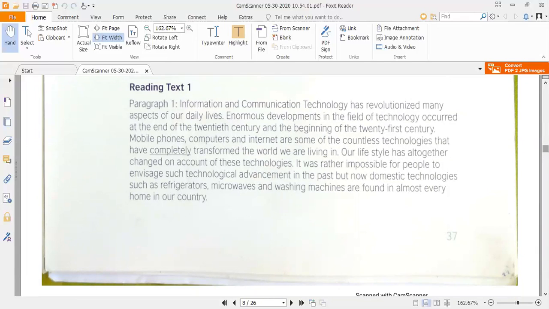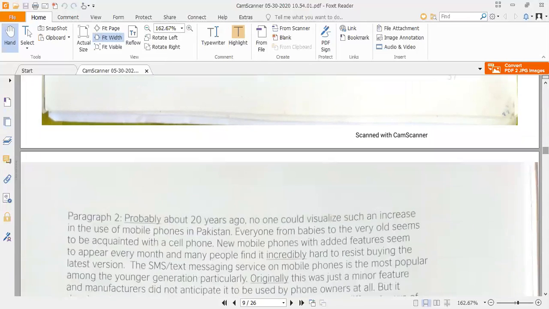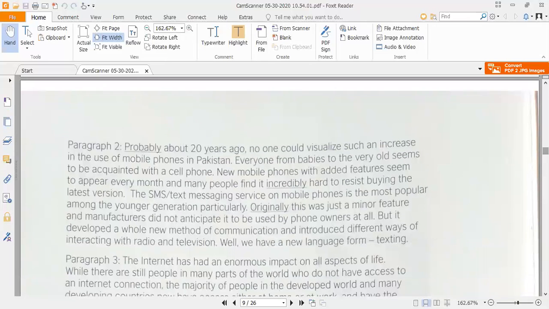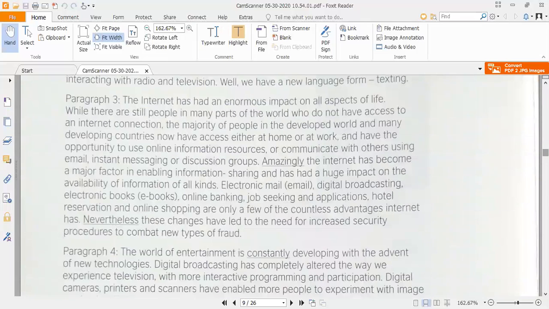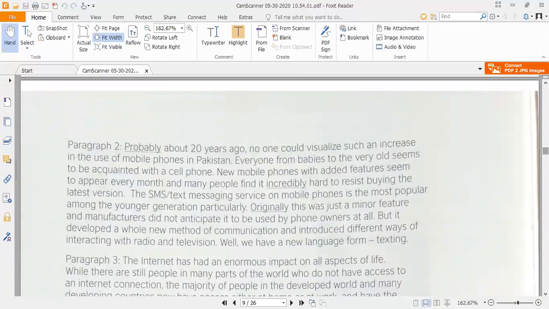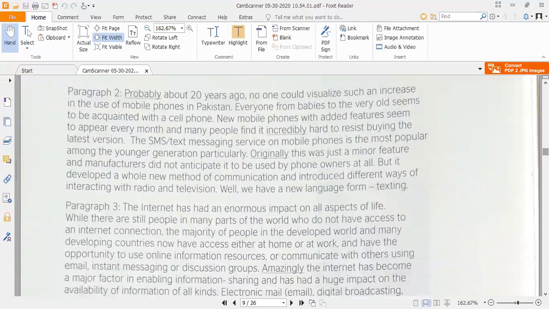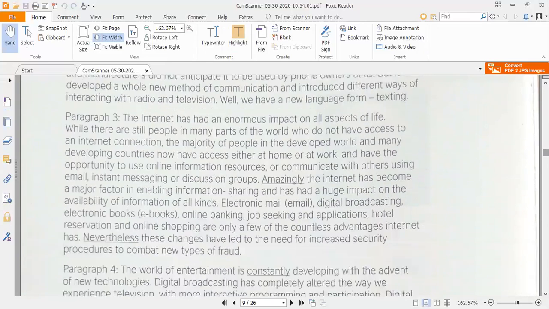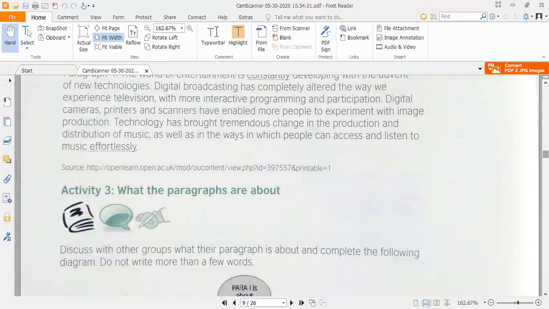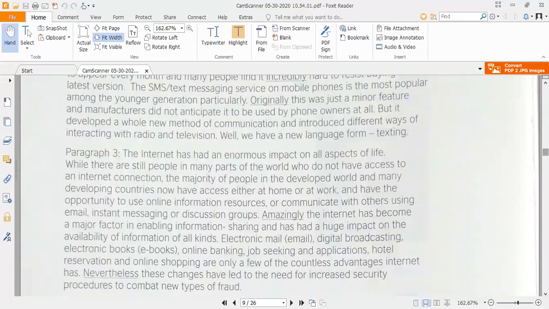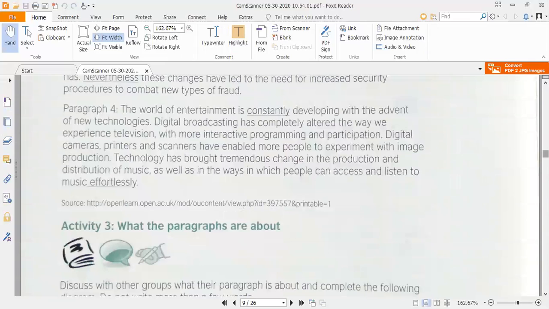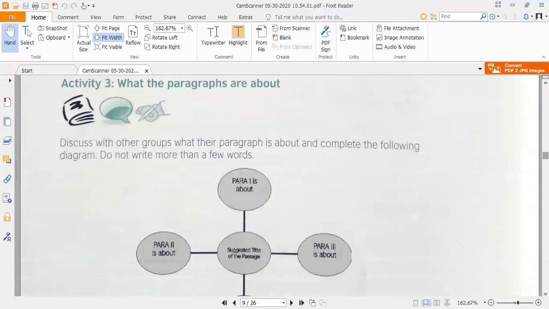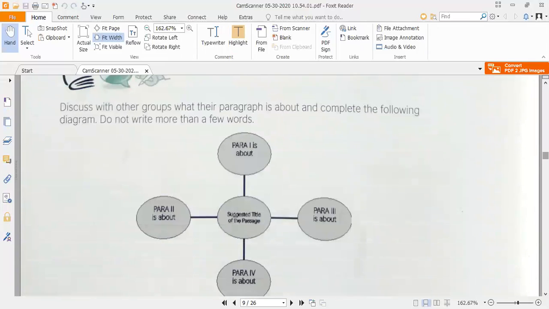information in these paragraphs. Similarly, in the second, third and fourth paragraphs, we have to read down this information, and we have to give a title, a topic, to these three paragraphs according to the information that is discussed here. Once you finish this reading, then you will come to this diagram.